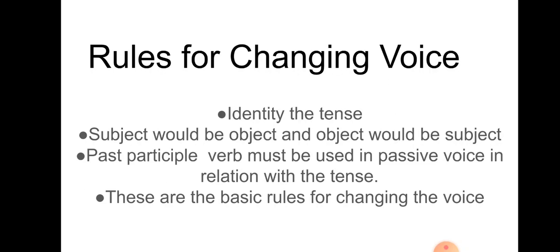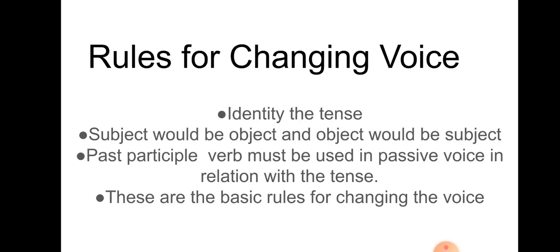Now, the second rule is subject would be object and object would be subject. Whenever you have learnt about tenses, your teacher must have taught you about the structure of the tenses, means subject, verb and object.